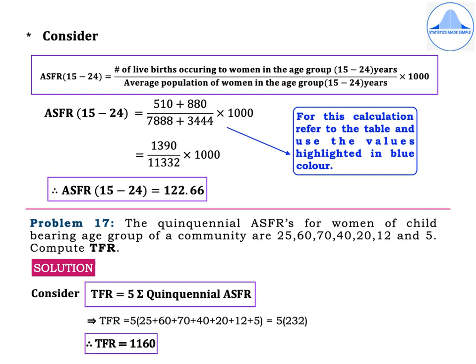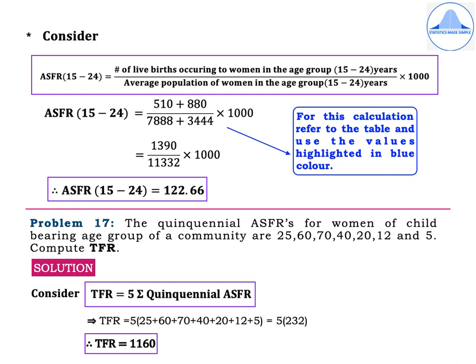Therefore, ASFR for the age group 15 to 24 years is equal to 122.66.